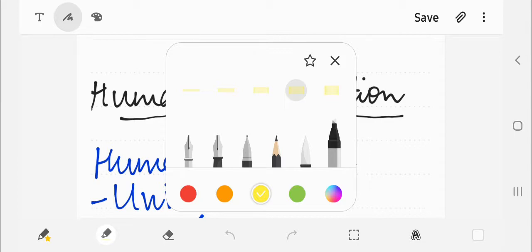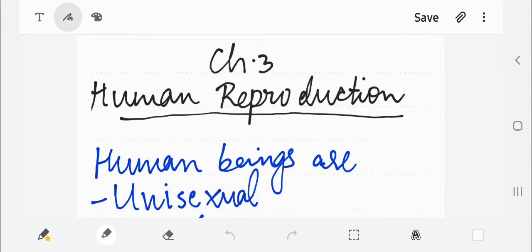After finishing our chapter Sexual Reproduction in Flowering Plants, today we are going to start our new chapter, Human Reproduction.